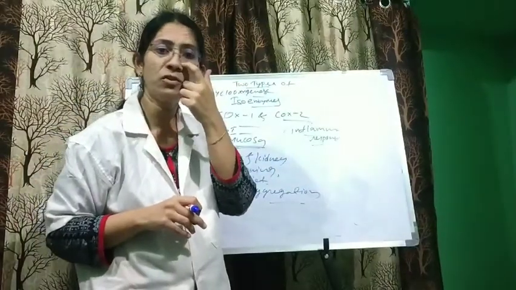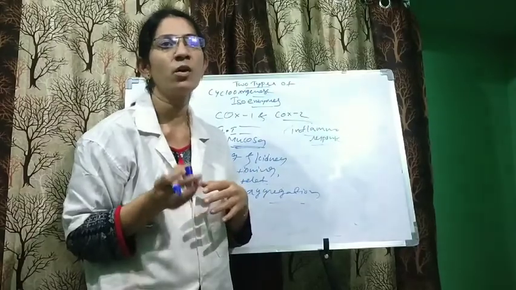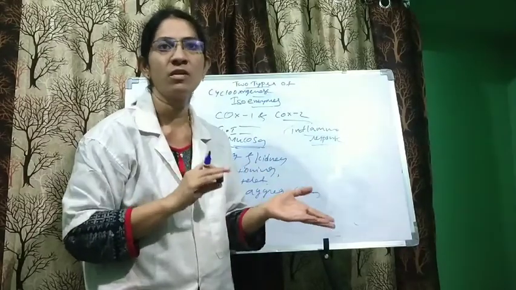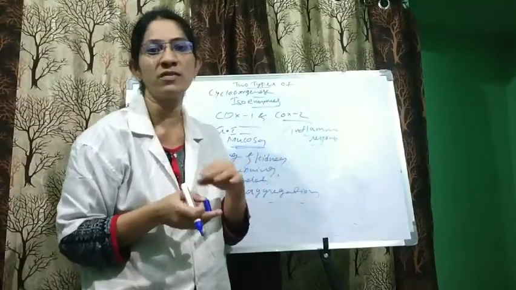Most NSAIDs are non-selective, as I already told in the classification, and they inhibit both COX-1 and COX-2.